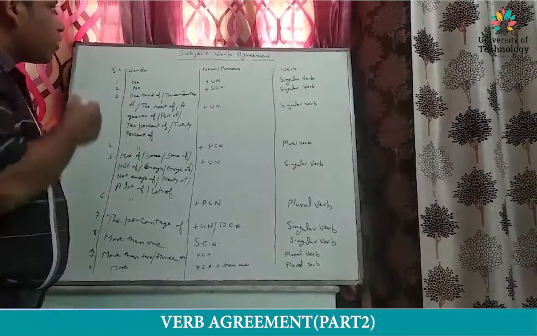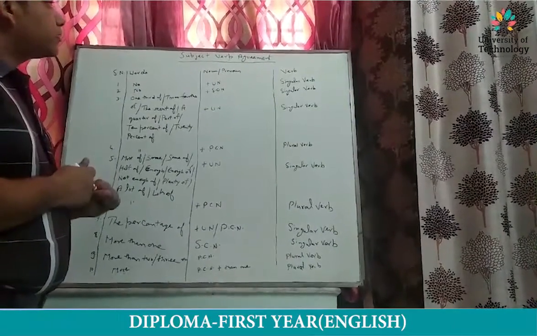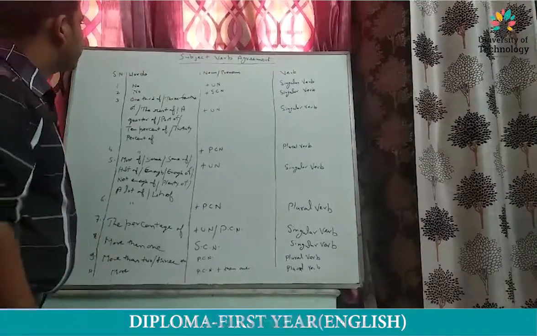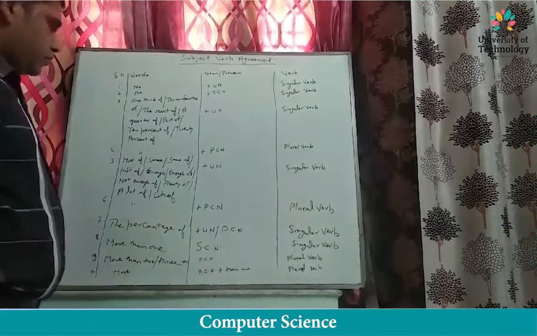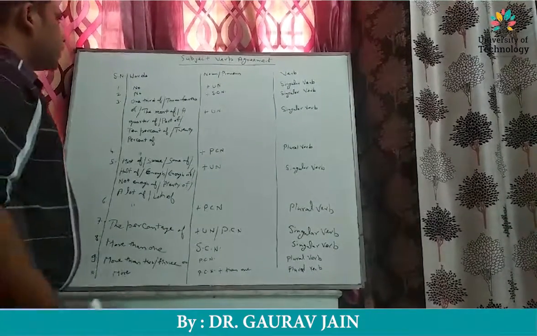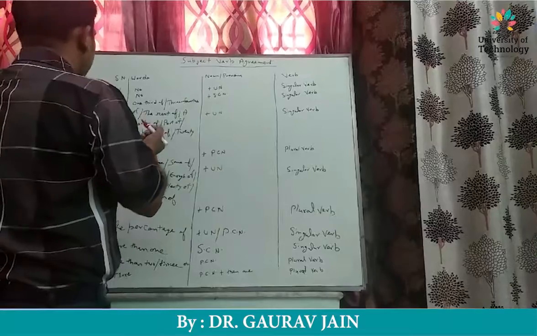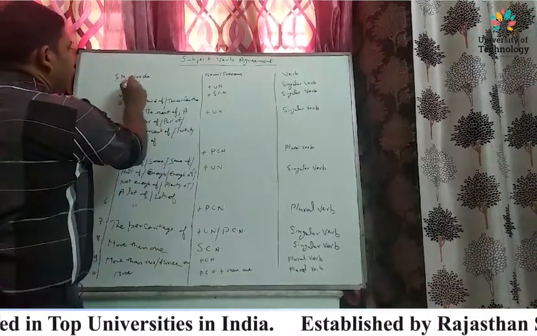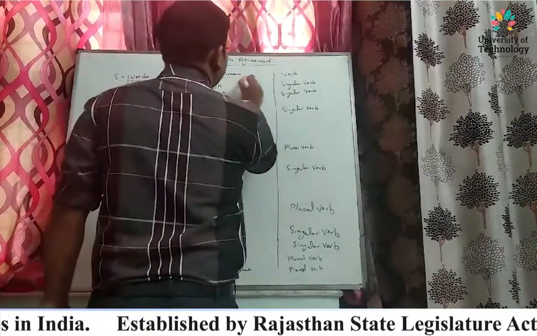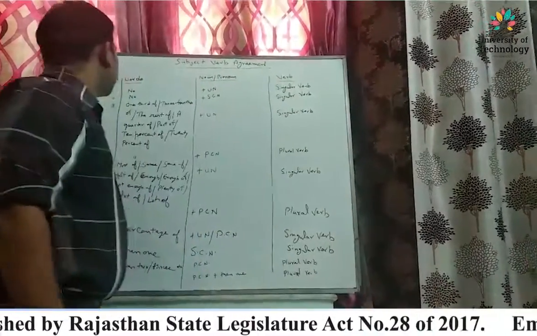Today we are going to talk about subject verb agreement. Next part, subject verb agreement. So this is a table. Now we will get all these things one by one. Here we have serial number, words, noun, pronoun, and verb.